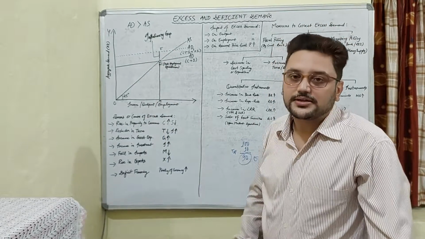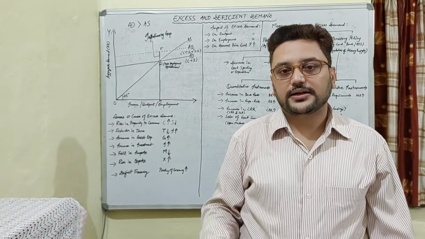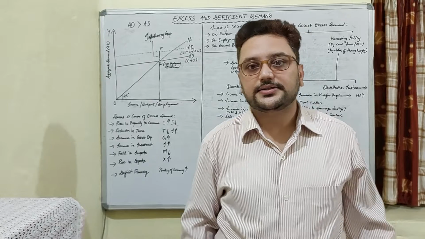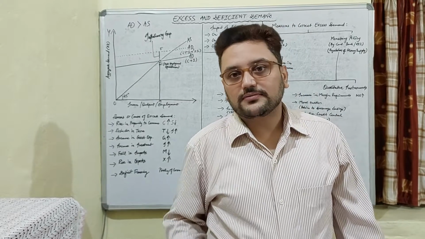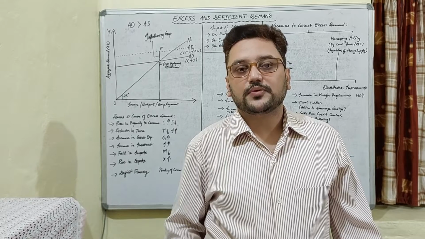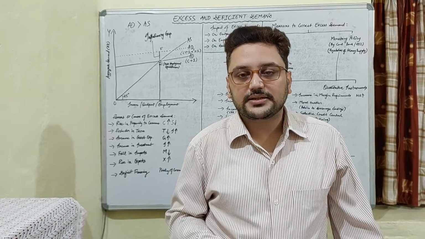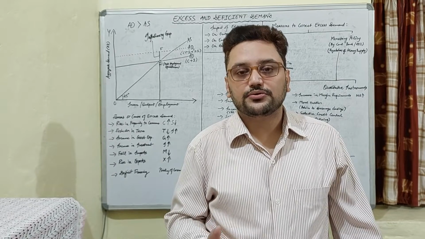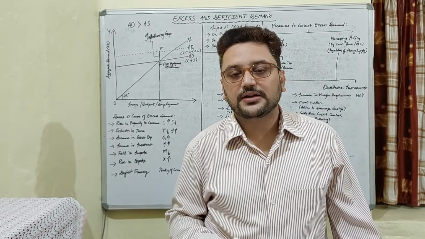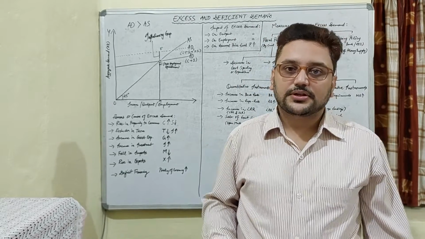And the last point is deficit financing. The reason for excess demand is deficit financing. Now the question comes to our mind, what is deficit financing? Deficit financing is when the government sees that there is a shortage of money supply in the market, or the government needs to spend some money but does not have enough revenue, so the government prints new currency notes.